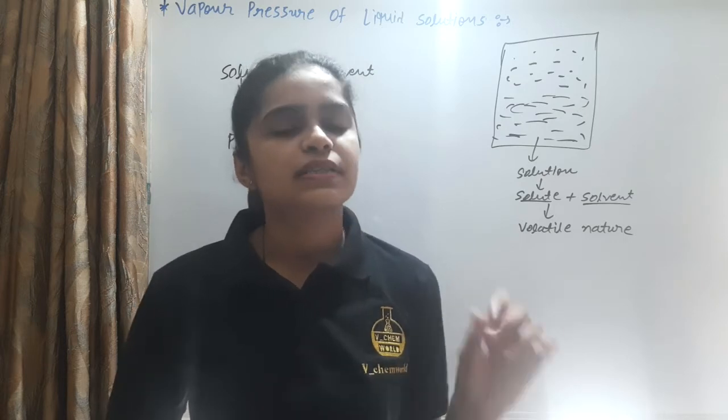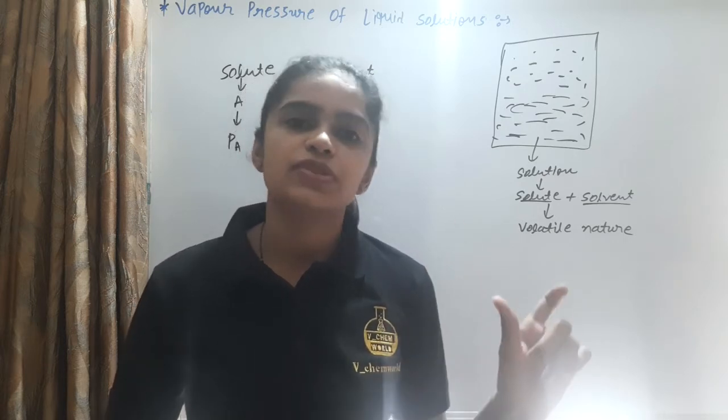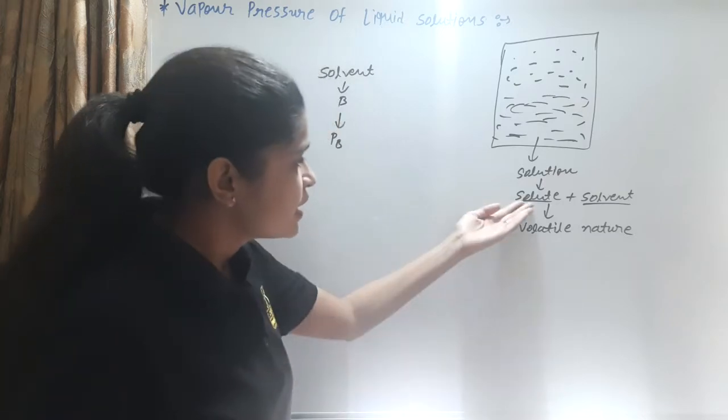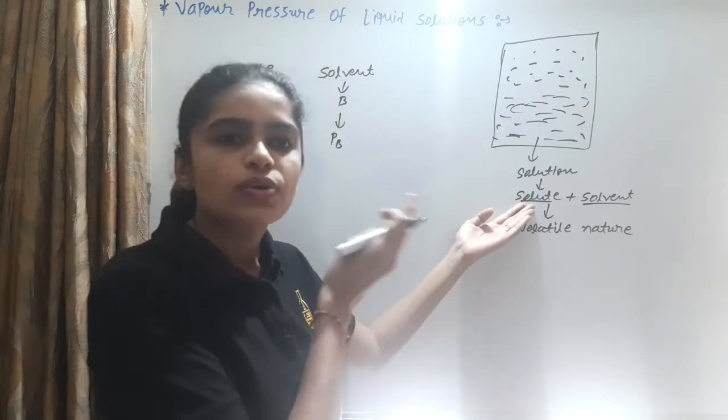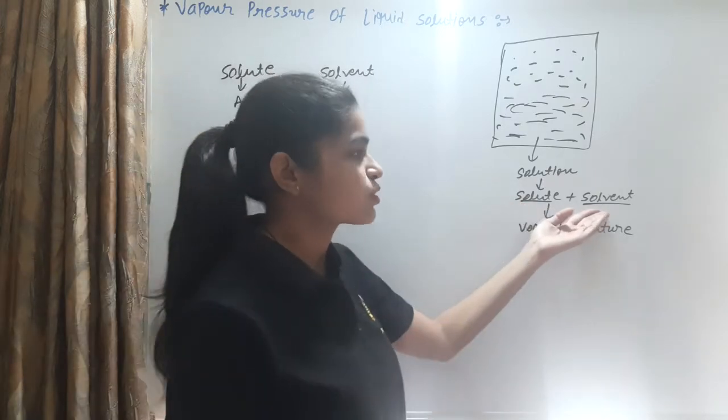The word partial means the individual pressure. So the individual pressure of the solute is PA, and the individual pressure of the solvent is PB.